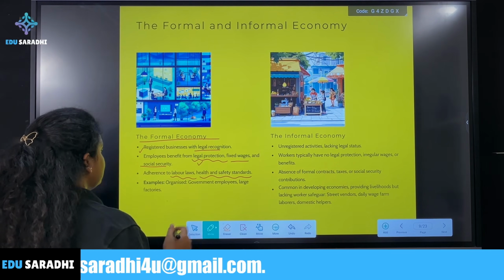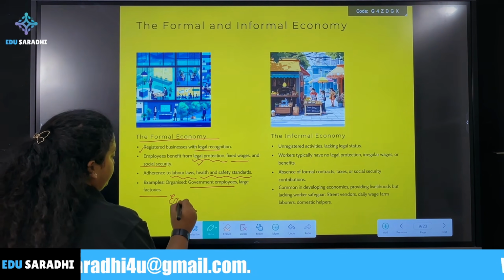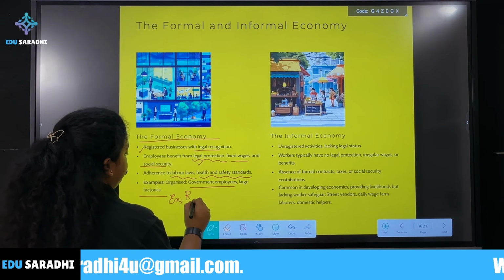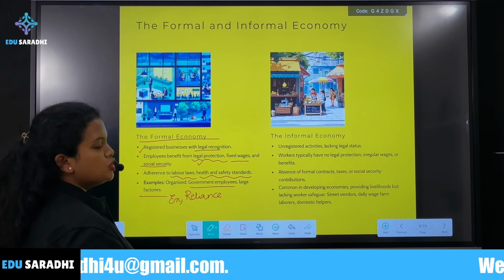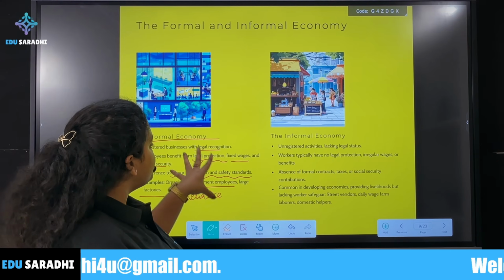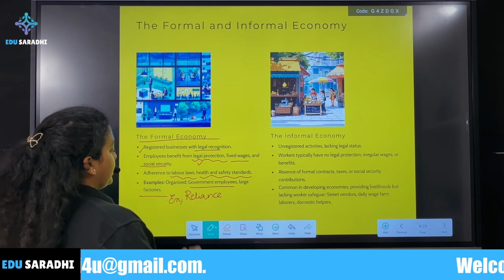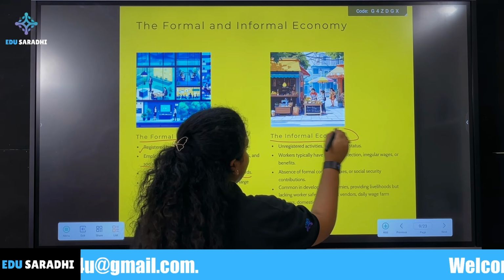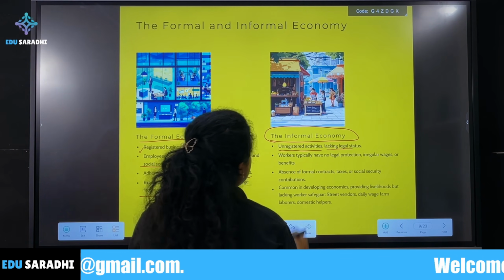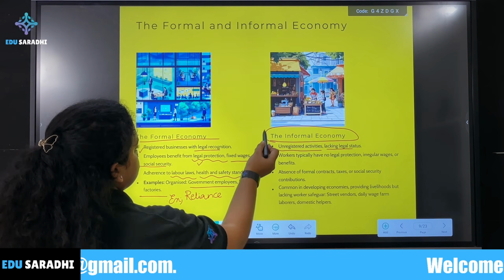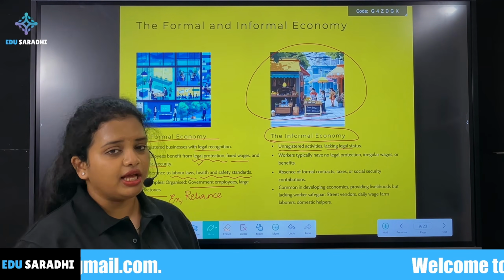Examples: government employees, large factories. For example, there is some big company like Reliance, and you are working there. You will get legal recognition, protection, fixed wages and social security. Then what is the informal economy? Unregistered activities, lacking legal status. You can see this picture and you will understand. They don't have any legal protection, right?